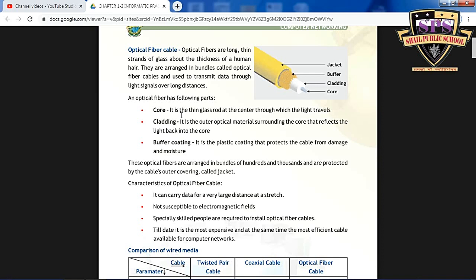So the transmission medium in an optical fiber cable is very strong and very reflective, and it carries light through the center for long distances. Optical fiber cable is mostly used for long distances. Last is the buffer coating. It is a plastic coating that protects the cable from damage and moisture also. These optical fibers are arranged in bundles of hundreds and thousands and are protected by an outer covering called the jacket.